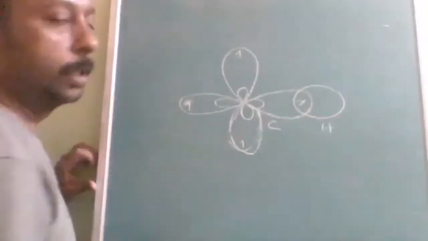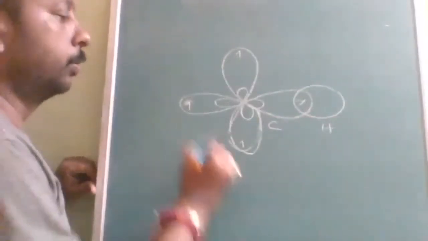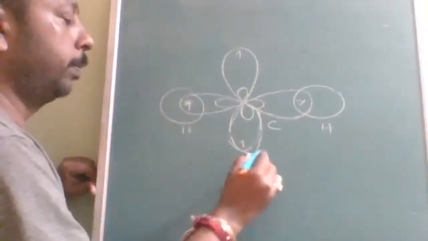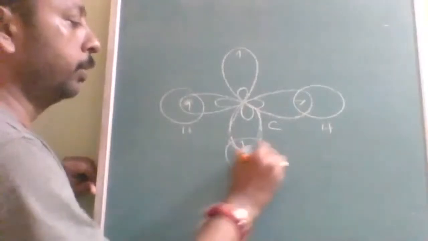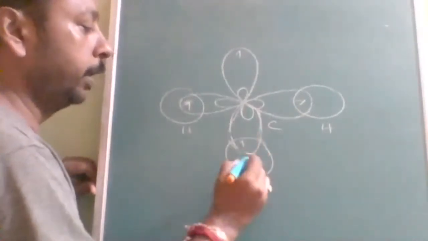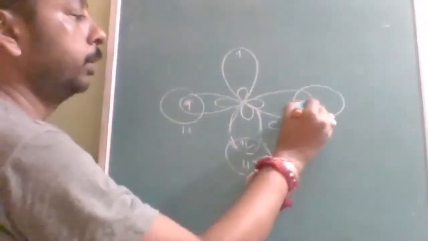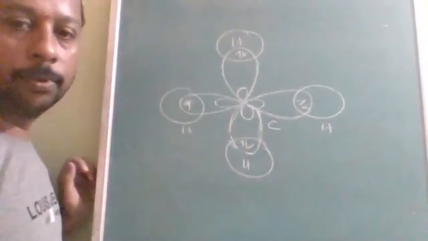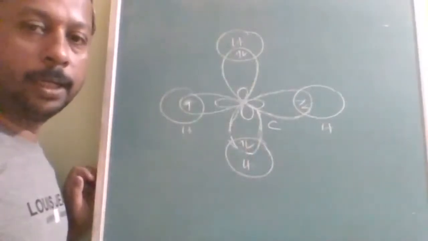This is all about the carbon. Okay, so carbon is combining with hydrogen. Carbon is combining with what? Hydrogen. So hydrogen got one electron. So what is the shape of CH4? Will it be square planar or not?